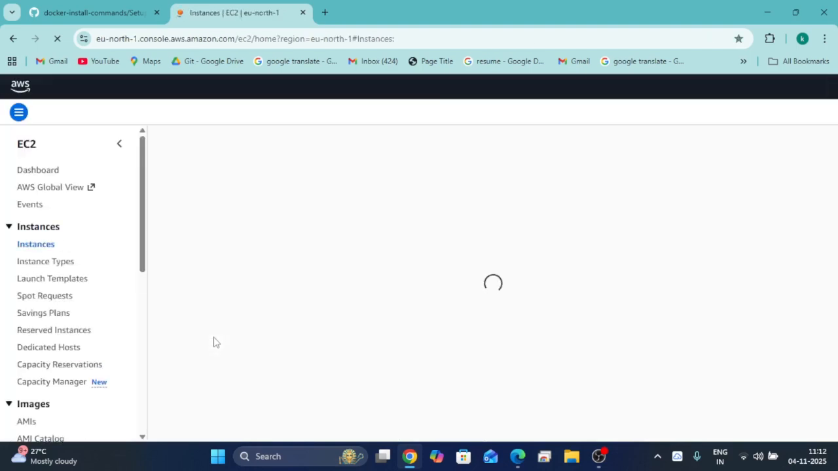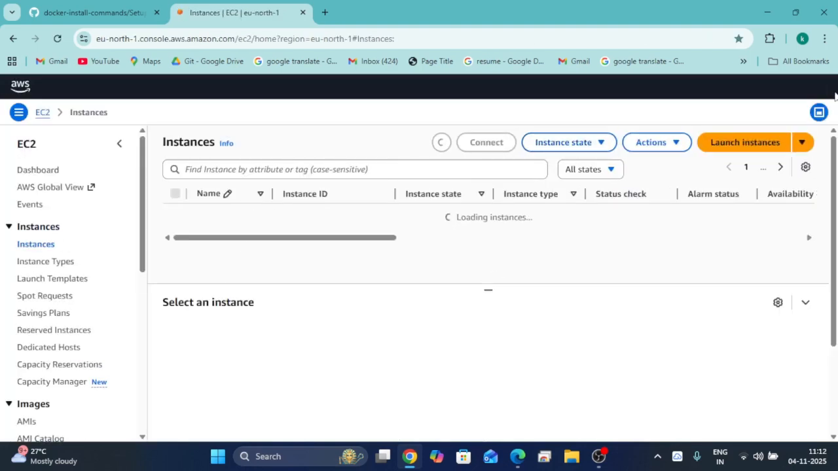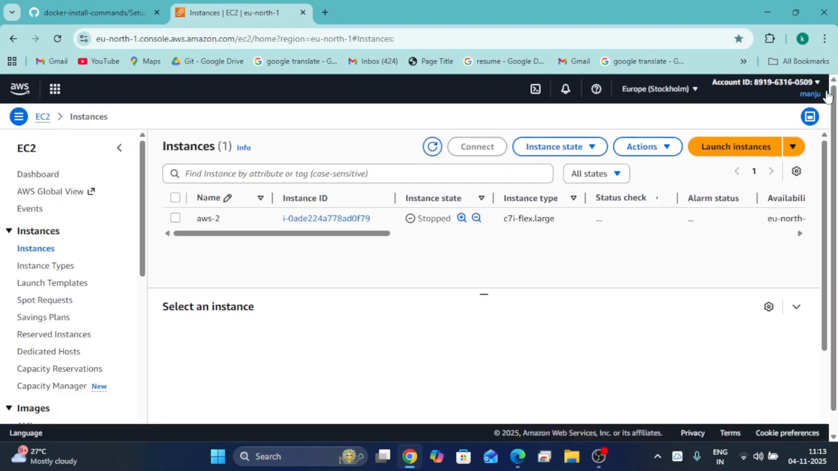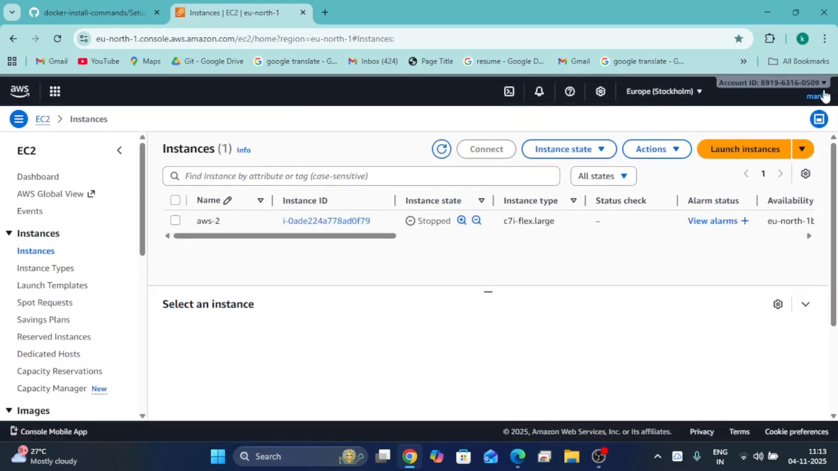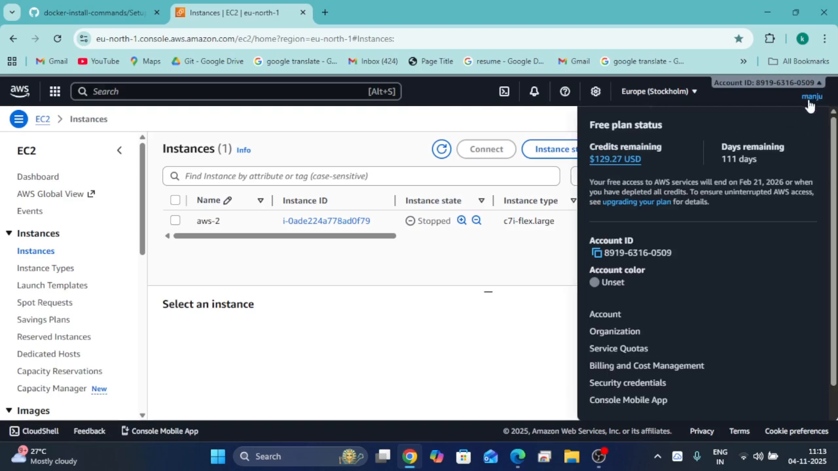Now we are able to log into the AWS account. On the right side we can check that my username is Manju. This is the 6 months free trial, so we need not pay even 1 rupee because there are already credit points.